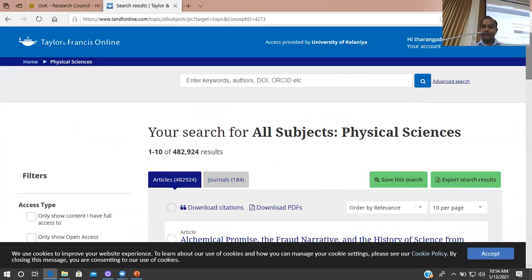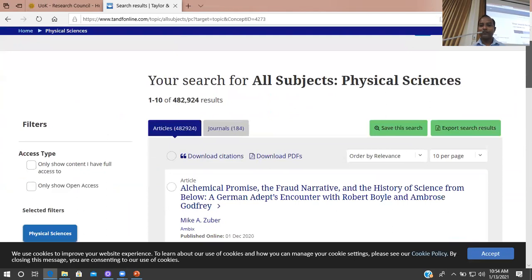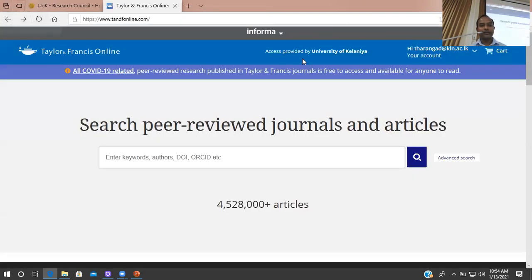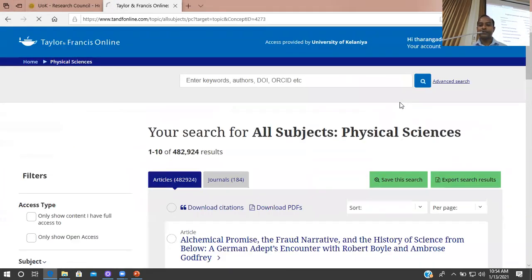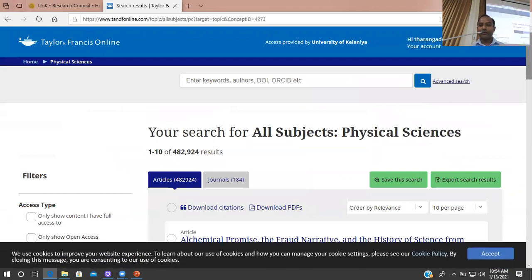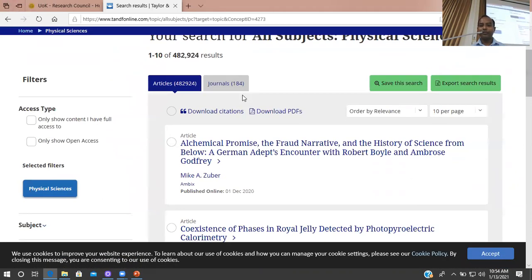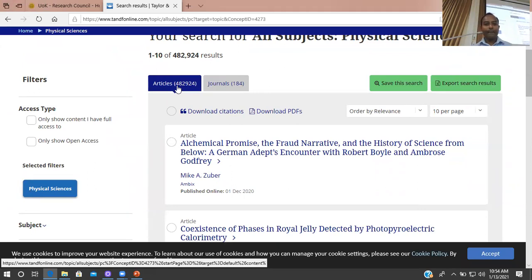If I simply click on physical sciences as a subject field, then again it divides into two categories: articles and journals. There are more than 482,000 articles in this particular subject, physical sciences, which come from 184 journals.